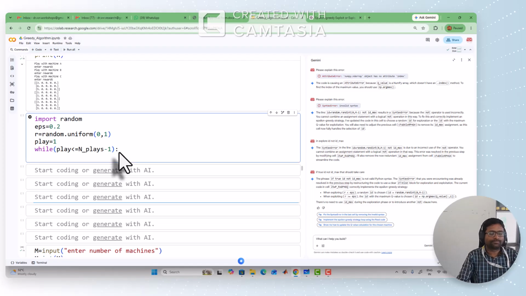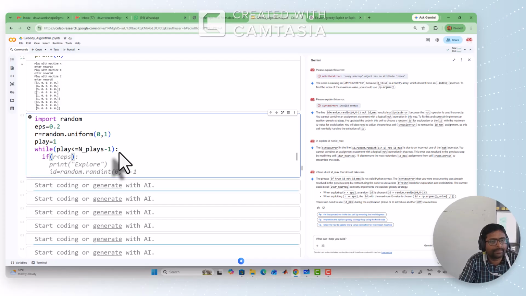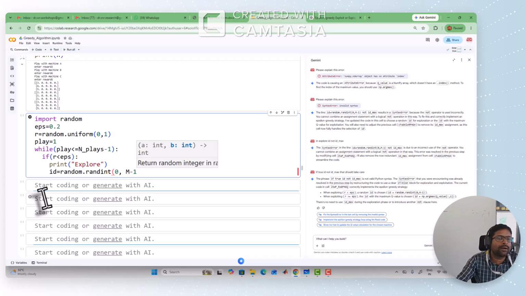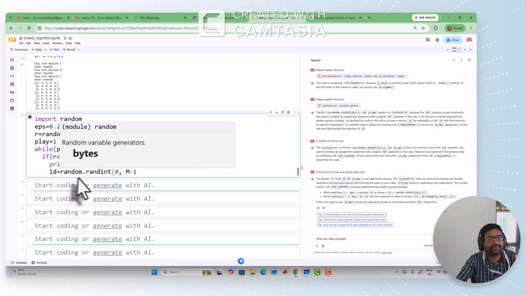Okay, now what will we do? If r is less than epsilon, we are going to explore. Now we have to choose a random machine. Otherwise, this is the greedy.